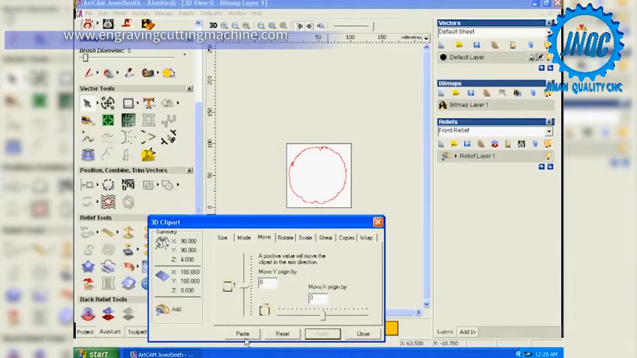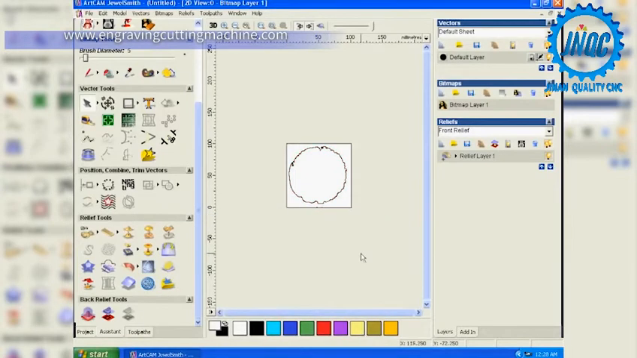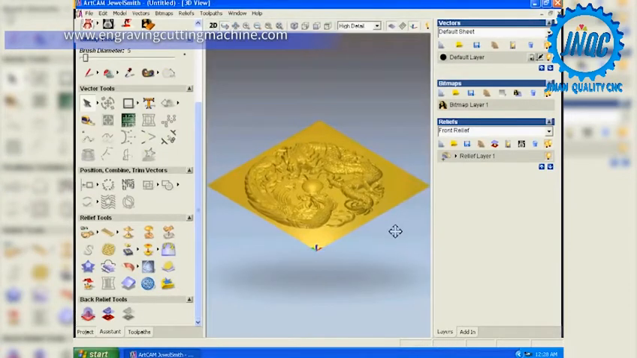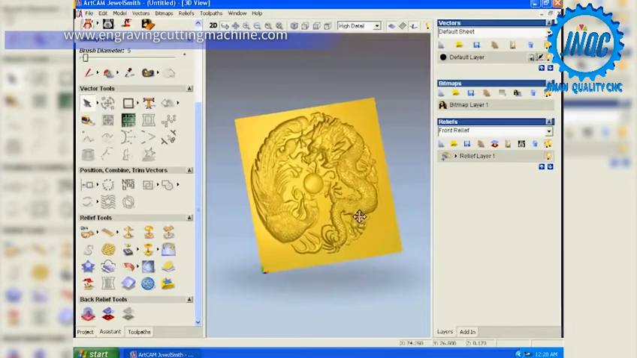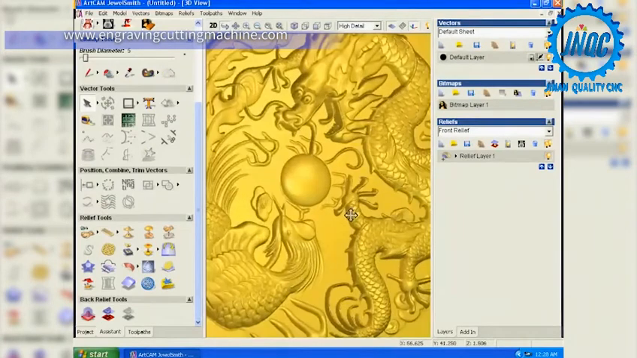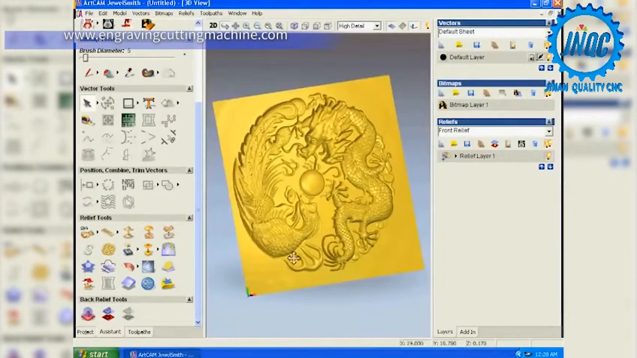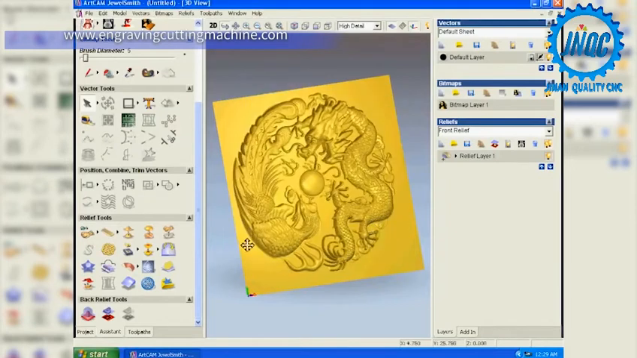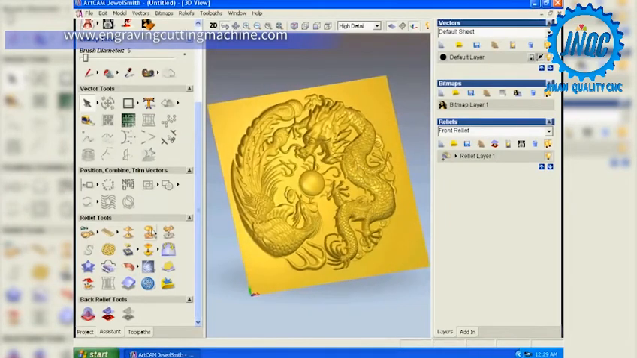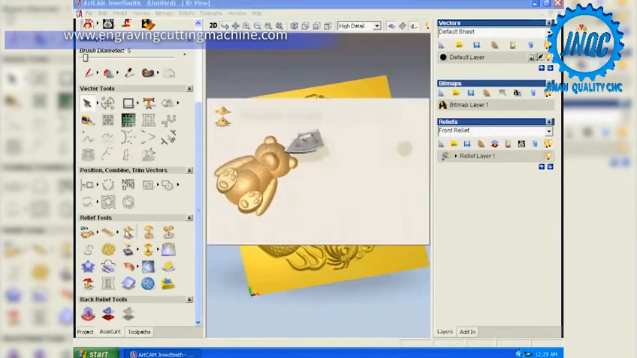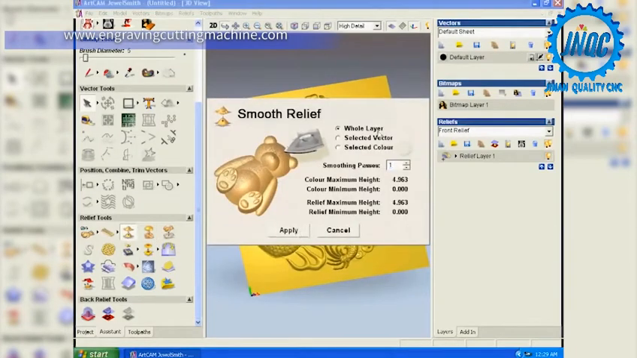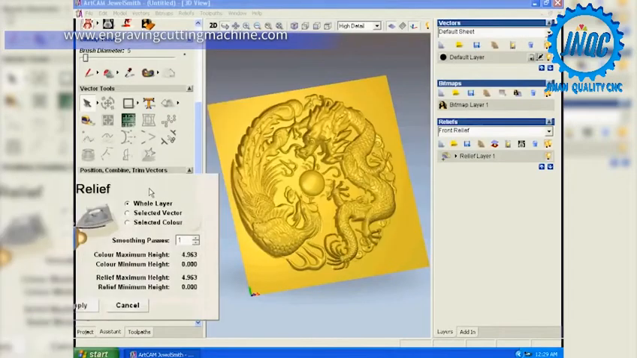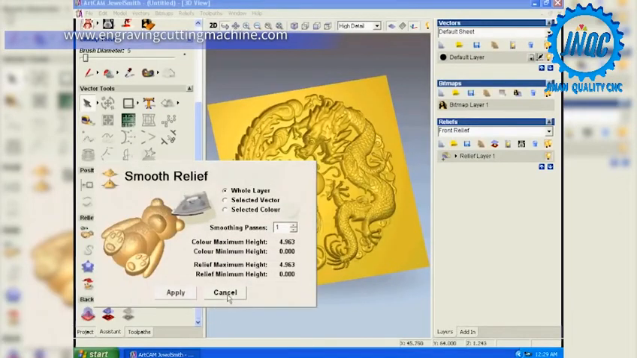So paste it and then close it, and let's see 3D. Oh, looks nice, beautiful. Okay, beautiful picture. Okay, maybe let's see, it's about 4, right? Let's make it 5, just make it higher a little bit. Then okay, see, it goes up a little bit more. Then maybe we can smooth it by 1. Apply it, let's see. Yes, it smoothed the file. Cancel.